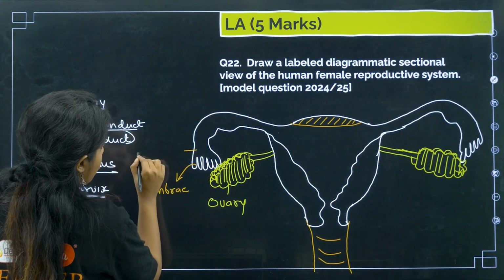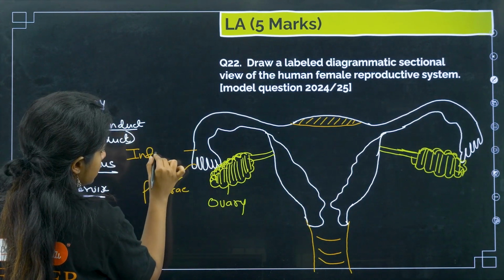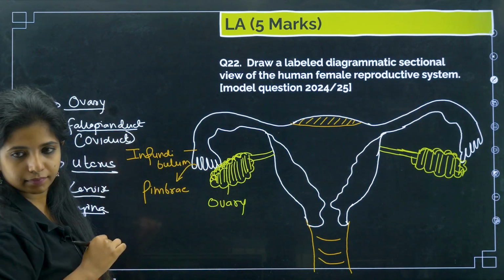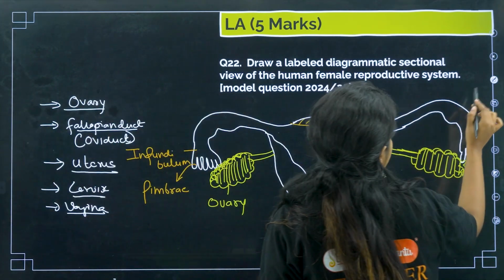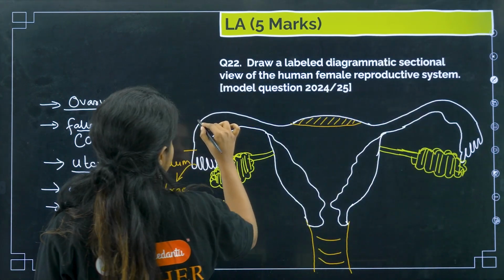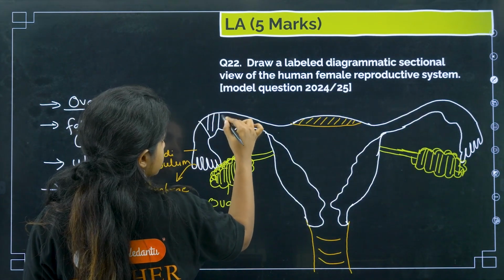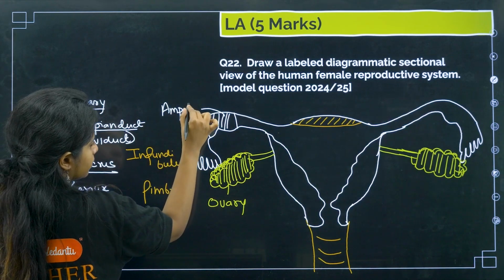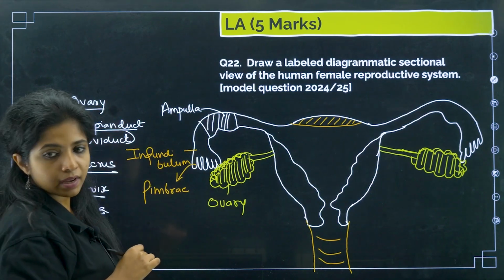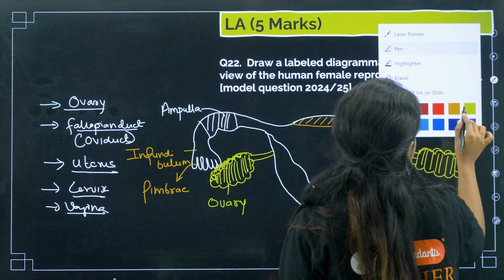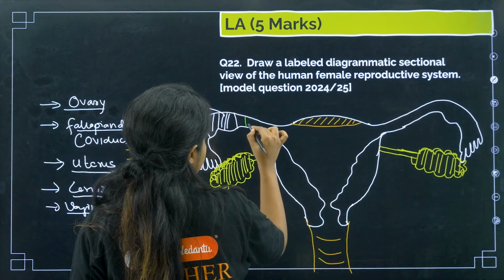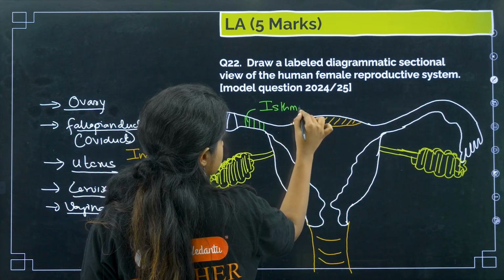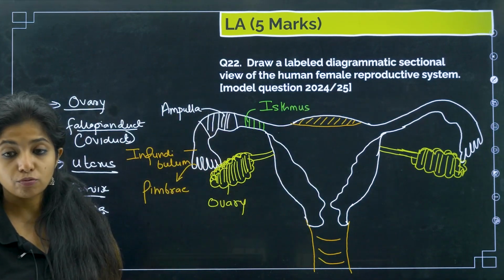Fimbriae is a part of something really big which is known as the infundibulum. After the infundibulum comes a broader region which is known as the ampulla. After the ampulla comes a region which is known as the isthmus.